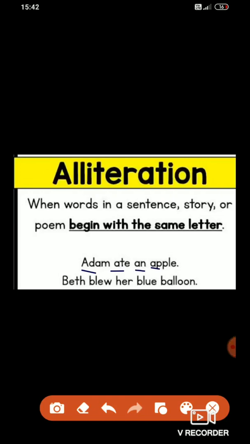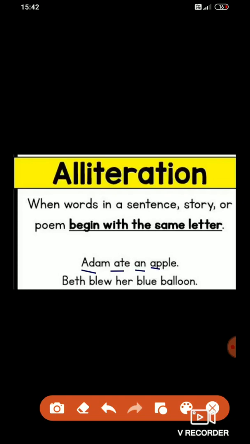Alliteration means when the same sound or the same letters occur at the beginning of 2 or more words in the same line, it is called alliteration. Second example is given, Beth blew her blue balloon.